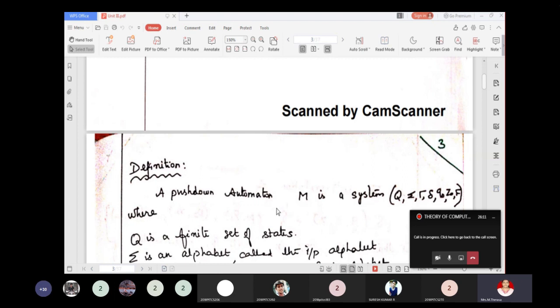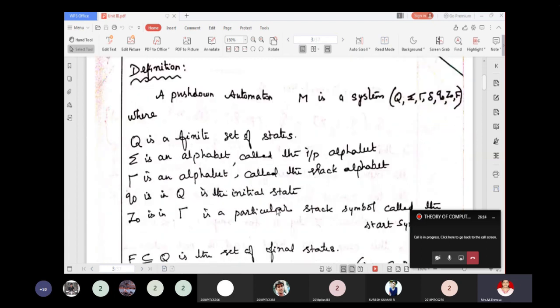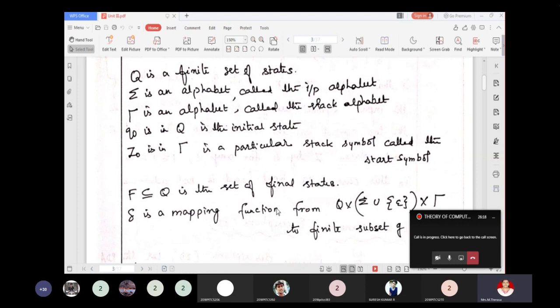The pushdown automaton M is a system with 7 tuples: Q, sigma, gamma, delta, q naught, Z naught, and F. Q is a finite set of states. Sigma is a finite set of input symbols or alphabets.